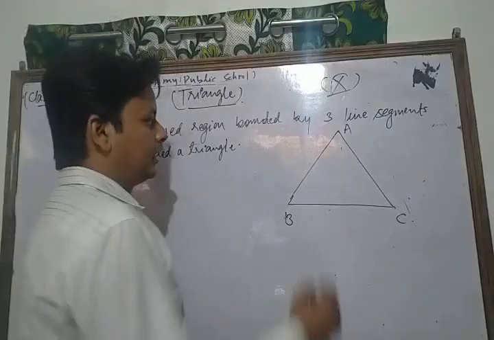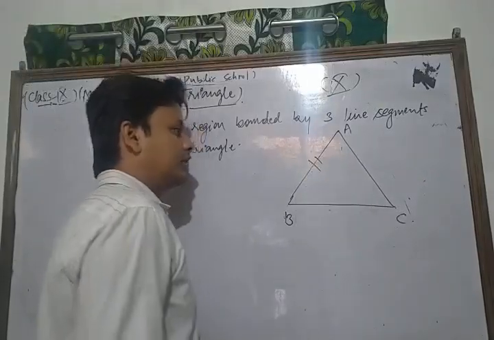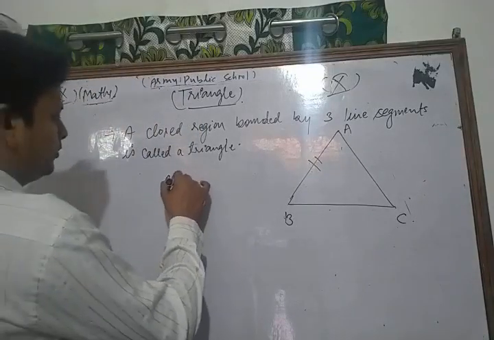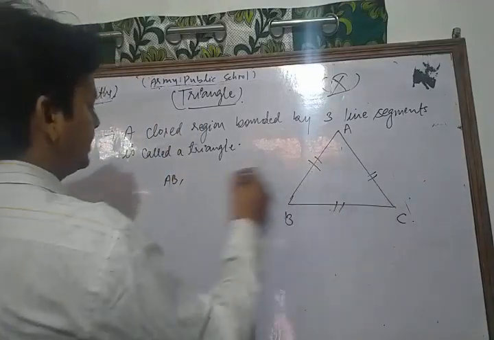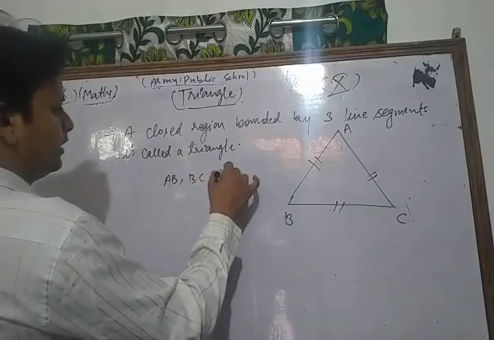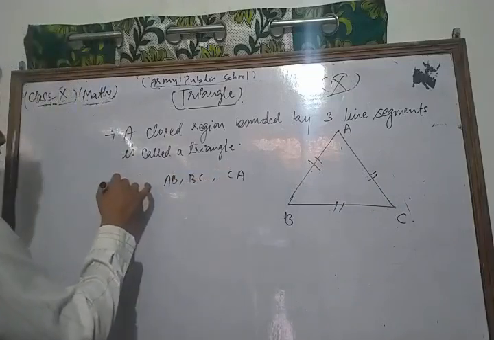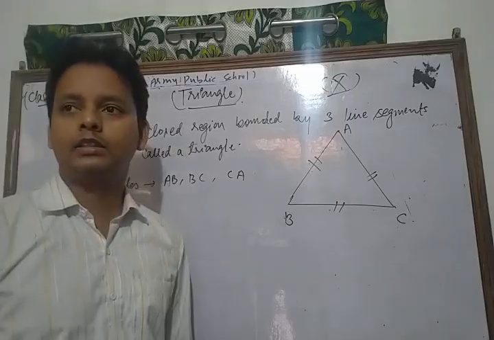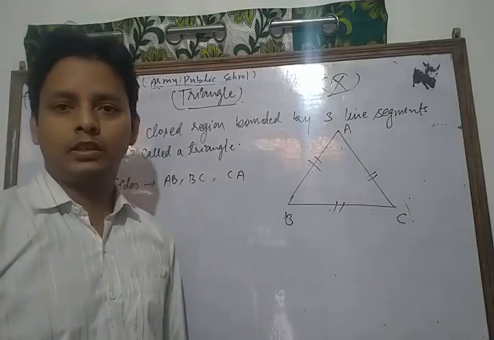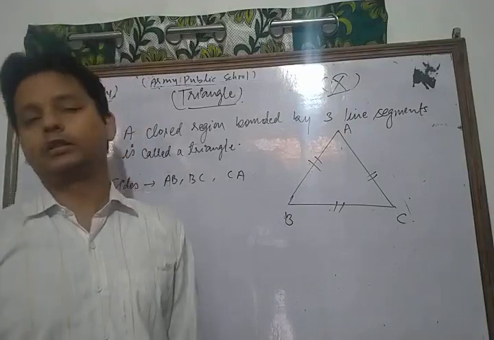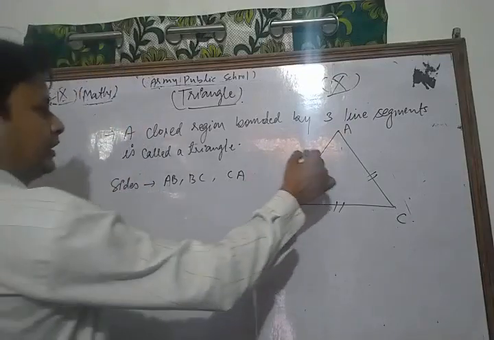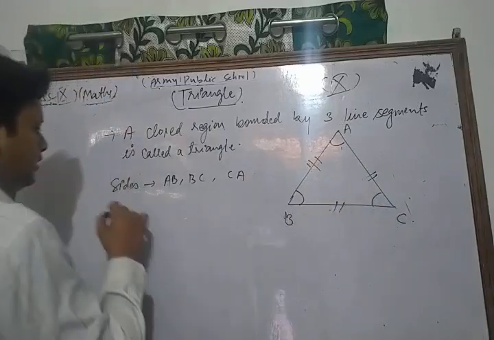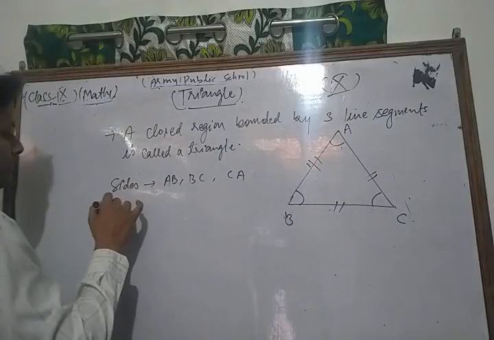A triangle. Here are the three sides. So in this way, a triangle has how many sides? Three sides, named AB, BC, and CA. These are its sides. So our triangle has three sides and three vertices.